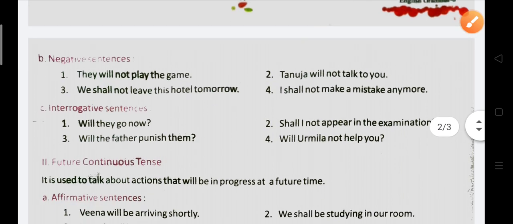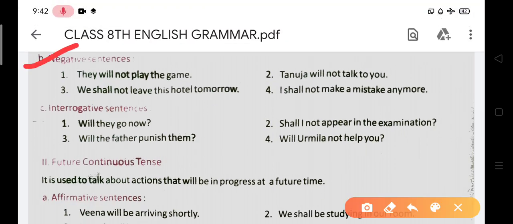Listen, what is a negative sentence? A negative sentence describes anything that is in negation. So you can say, they will not play the game, because we already know that in the future tense we have the helping verbs will and shall.